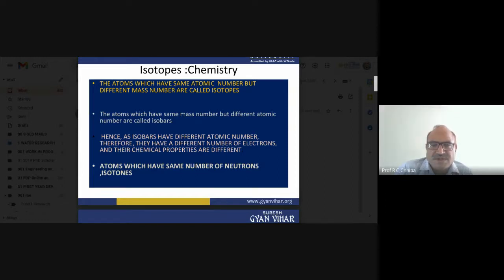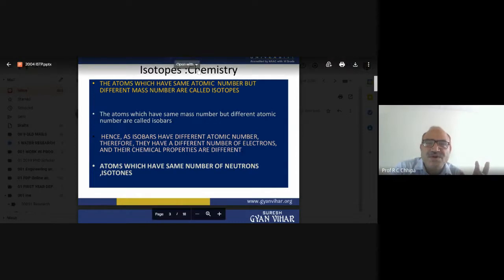One more thing is there: the same mass number but different atomic number. This is another concept, isobars. Isotopes and isobars do not have much correlation. Why? Can anyone say why there is not much correlation between isotopes and isobars? Because in isobars, by definition, the mass number is the same, but the atomic number varies.